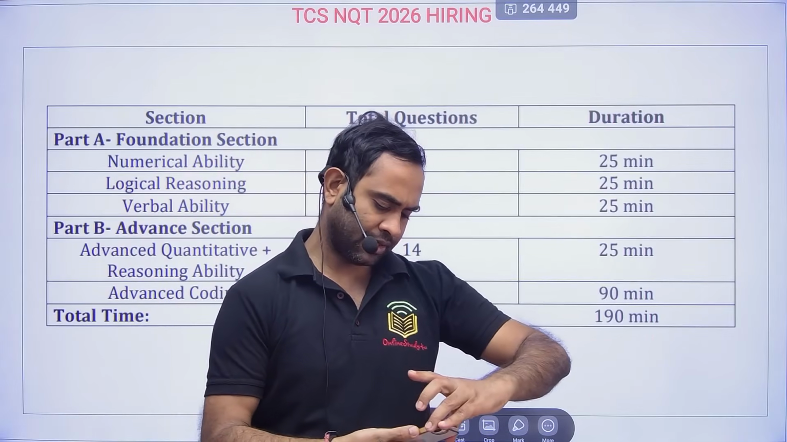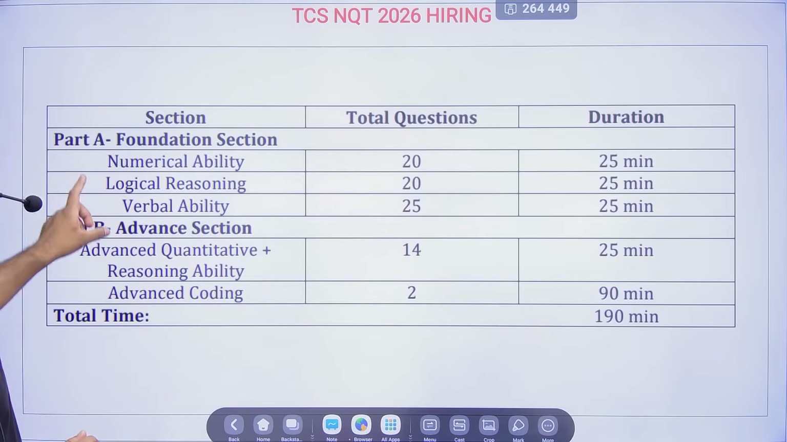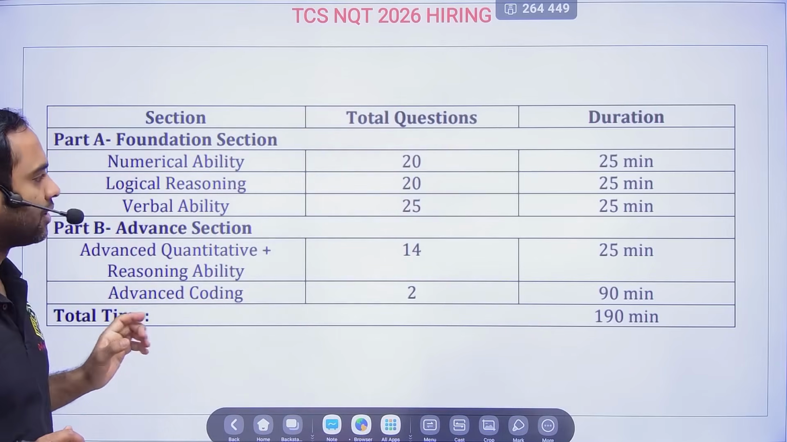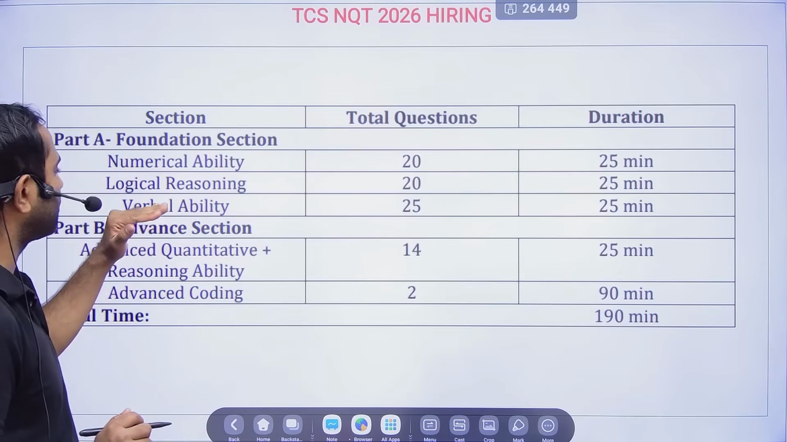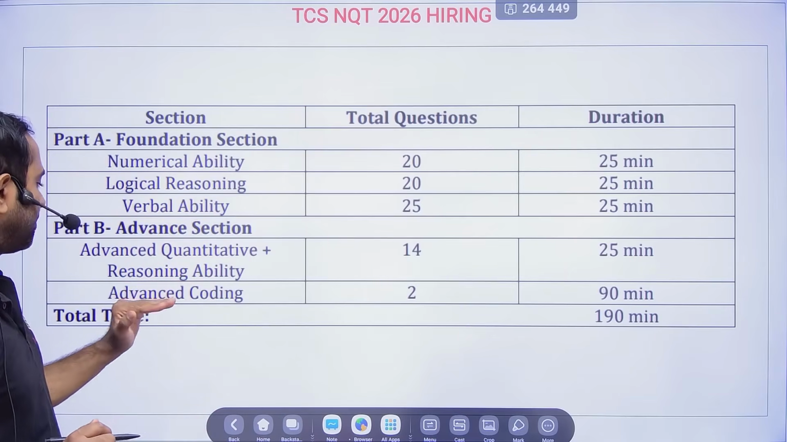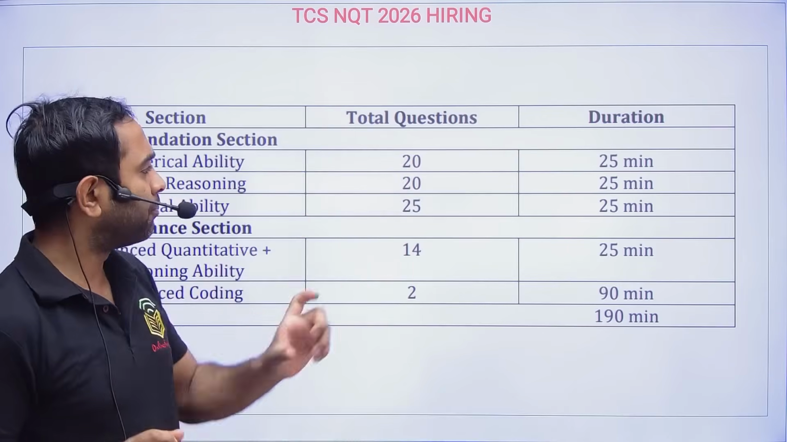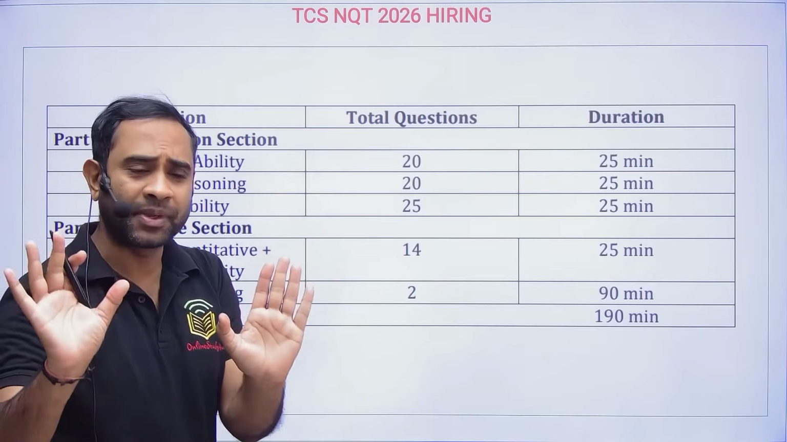Okay, fine. Now let us see here, friends. There will be a foundation and an advanced section. In the foundation section we have numerical ability, logical reasoning, and verbal ability. In the advanced section we have advanced aptitude plus reasoning ability, and then advanced coding. Now, what should be the minimum cutoff, or how many questions minimum should you attempt?